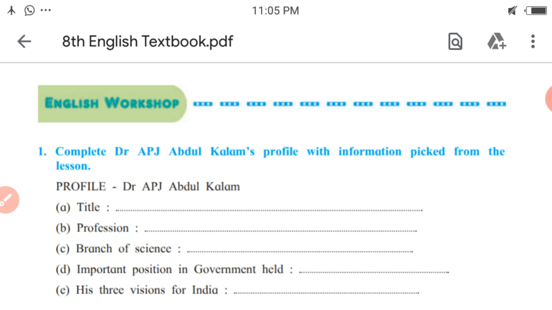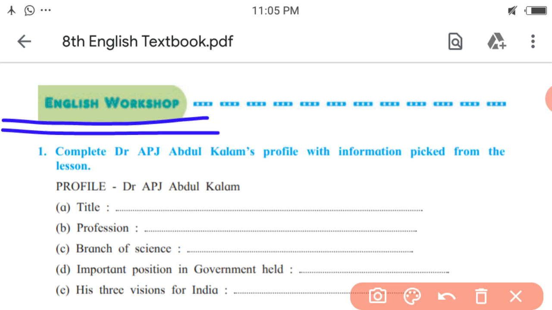Let us see the activities given in English workshop based on the lesson. Here is the first activity. Complete Dr. APJ Abdul Kalam's profile with information picked from the lesson. Here is the profile of Dr. APJ Abdul Kalam, and for the same purpose some points are given over here. We have to write related information.